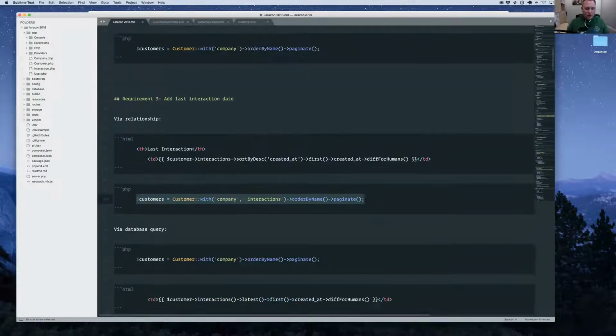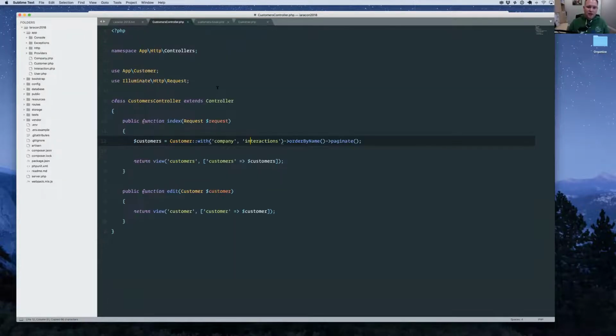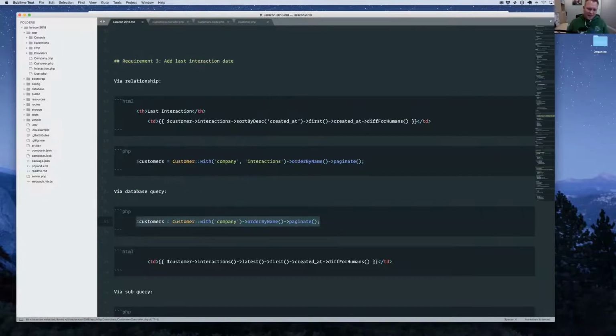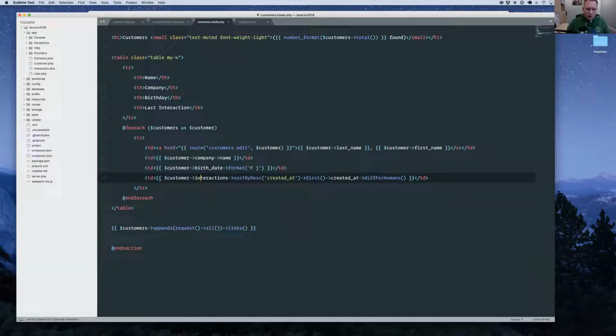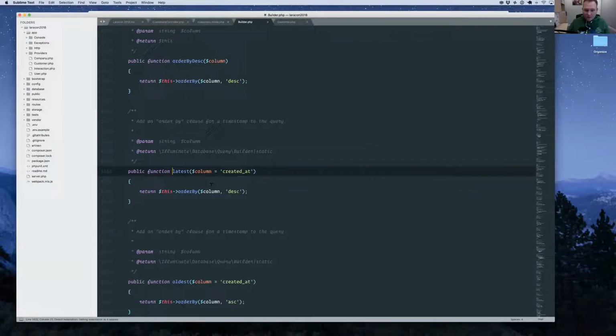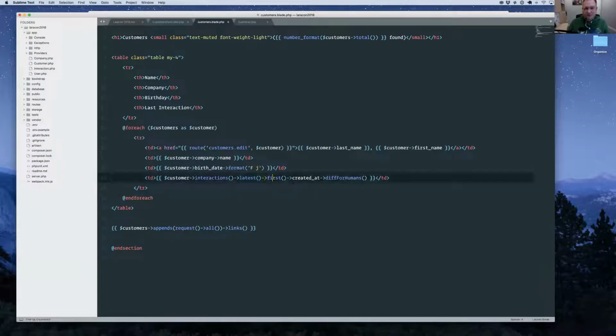So one thing you might try is to say, okay, I'm not going to eager load that data, and I'm going to take a different approach. We're going to say, give me the customer interactions, but instead of loading all the interactions, give me the interactions query builder, which you can do off a relationship. So I'm going to write my own query here: give me the interactions, grab the latest one, and get the first one. And latest is a handy query builder helper that basically just does an order by descending on the created at column by default. So it's a nice little shortcut there.